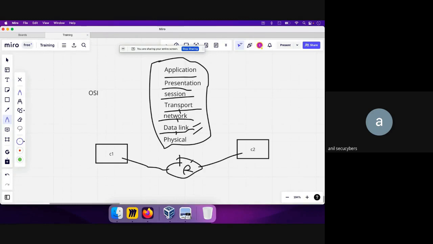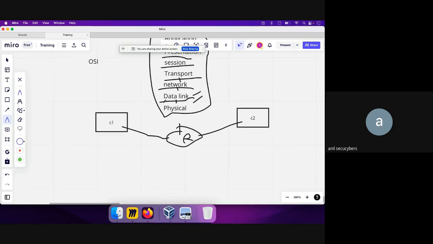Now I will quickly explain all these layers. I'll break them down and say what each of these layers means. Let's start with the first layer, the physical layer, which is layer 1, also called L1 in our SOC team. As cybersecurity people, we normally refer to it as L1.